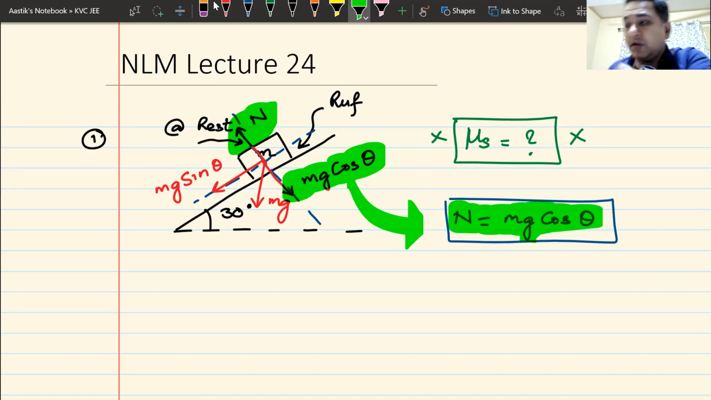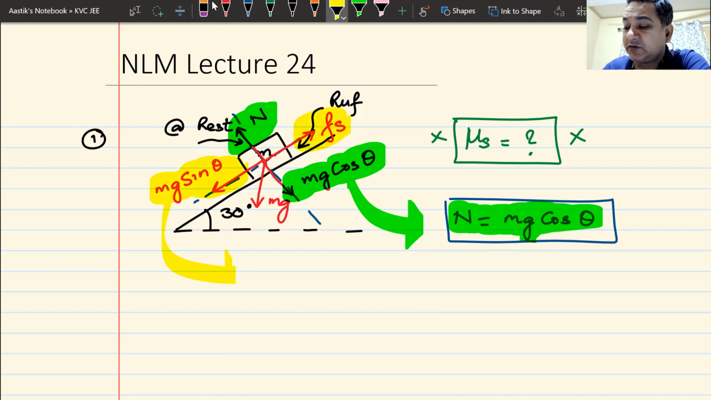Now, what do I see here? Mg sin theta is trying to pull it downwards. This block has a tendency to move downwards. Impending motion is downwards, but it is not moving. Something is stopping it. What is stopping it? Our new friend, static friction, is going to stop it. So Fs has to be upwards. As soon as we understand the direction of Fs, we should be able to tell the value of Fs. Fs must be equal to mg sin theta because this body is in equilibrium.